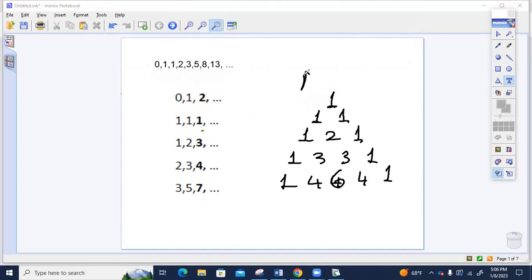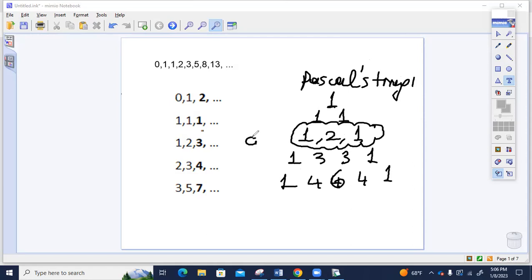So this is called Pascal's triangle. If we take these numbers 1, 2, and 1 and use them as coefficients and multiply them by the Fibonacci numbers, we can still get these Lucas numbers.